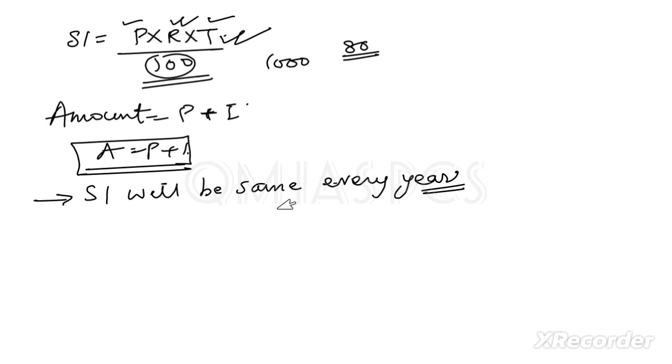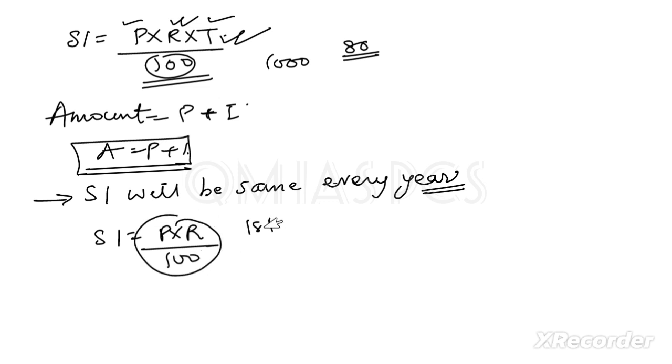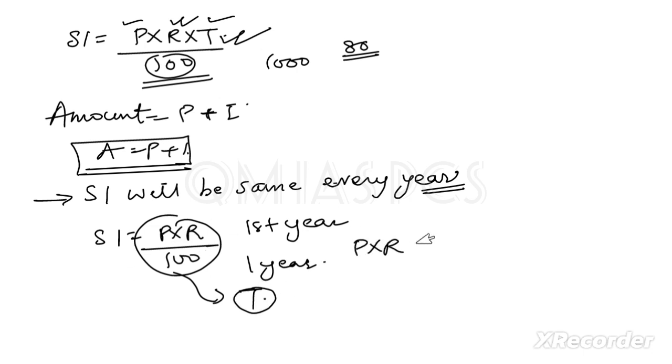So if you get SI is equal to P multiplied by R divided by 100, this is for the first year, or we can say for 1 year. When you have to find it for 5 years or for 10 years, you can multiply that complete value by that time. That's why this formula is P multiplied by R multiplied by T by 100. So you can find PR by 100, then multiply by T, or completely you can write it like P multiplied by R multiplied by T divided by 100.